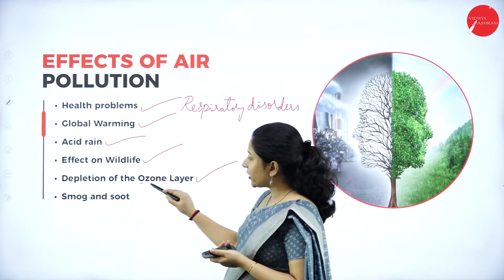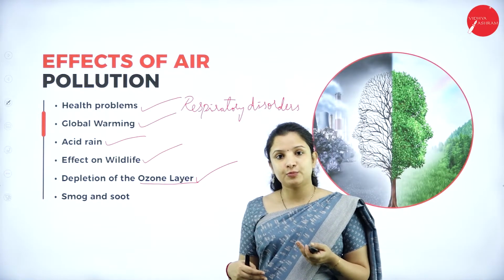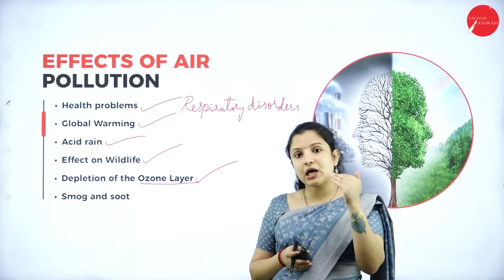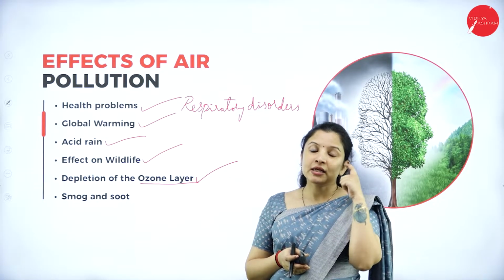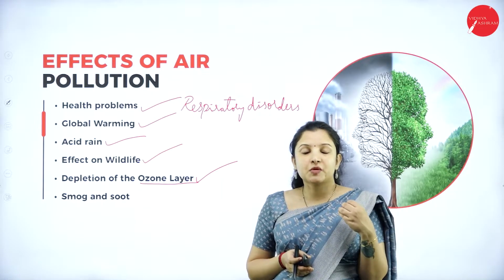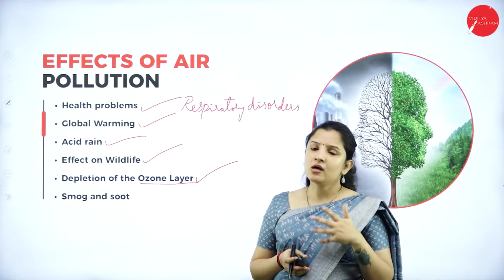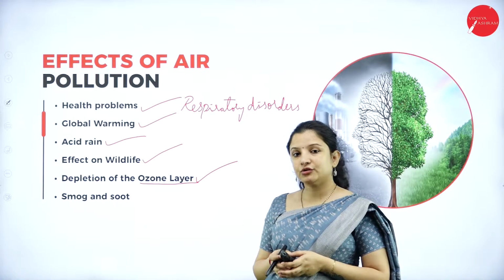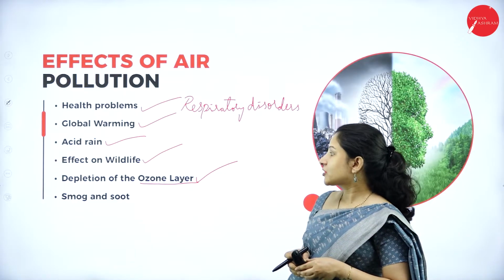The ozone layer is very, very important, right? Because of this ozone layer, we are capable of surviving on this planet. Otherwise, high UV radiation from the sun will enter the earth and can cause a lot of disorders. It can damage the eyes and the skin, and cause various cancers, especially skin cancers. It can alter the melanin pigment in the body. A lot of problems will start to occur if depletion of the ozone layer occurs. Therefore, air pollution has to be curbed if the ozone layer is to be protected.